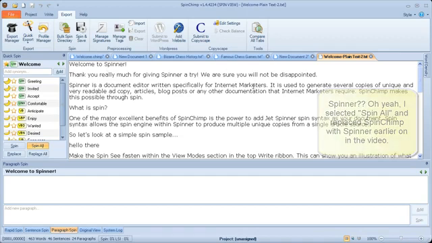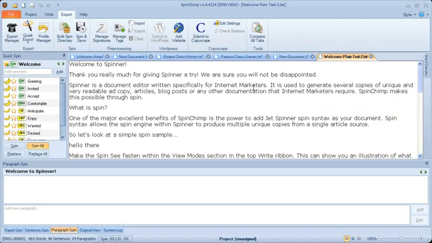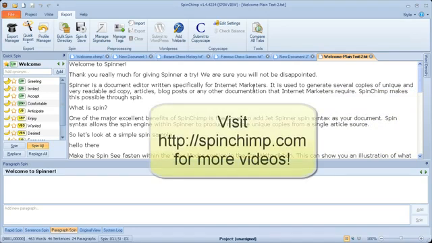What I've shown you here is a very brief overview of some of the features that SpinChimp has. It has many more. I've just shown you the tip of the iceberg.